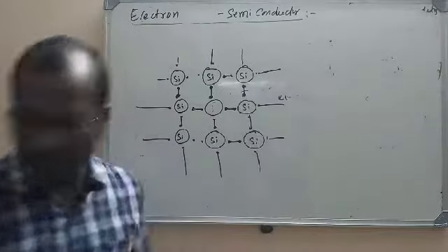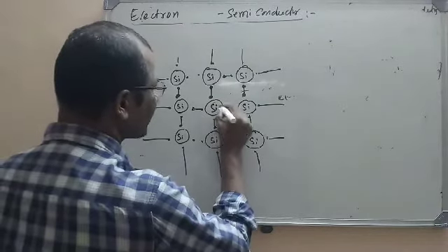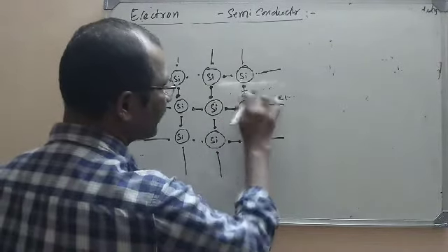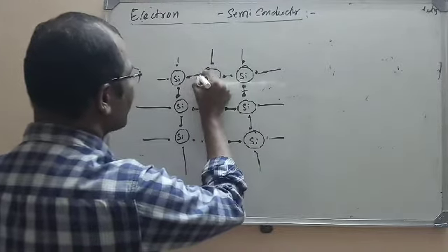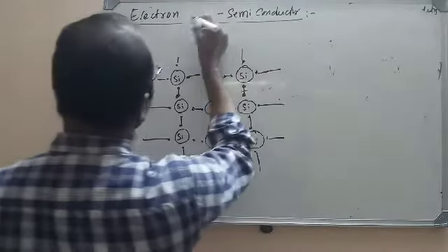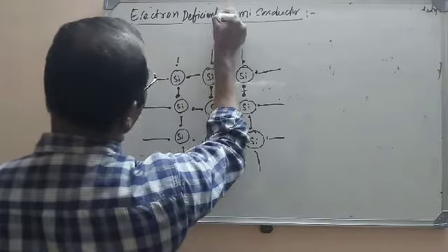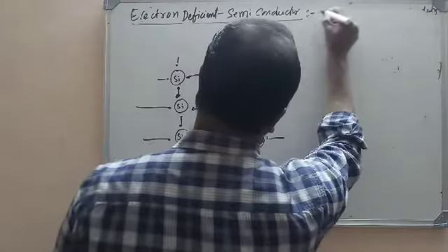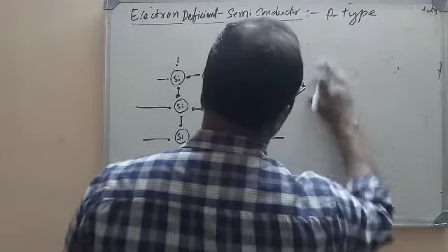More electrons means surplus of electrons. Deficiency means a shortage of electrons. So this is silicon, bonded covalently on the 4 sides continuously. So it is electron deficient. Deficiency means shortage here. That is nothing but what we call a P-type semiconductor.